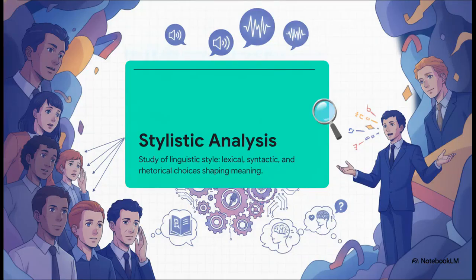We're kicking things off with some scholarly research by Alisoy Hassan, which examines exactly how political identity is constructed through really deliberate language. You see, stylistic analysis doesn't just look at what is being said, it looks at how it's being said. It's kind of like looking under the hood of a car. It breaks down a speaker's toolkit to understand how they shape meaning and ultimately persuade an audience.